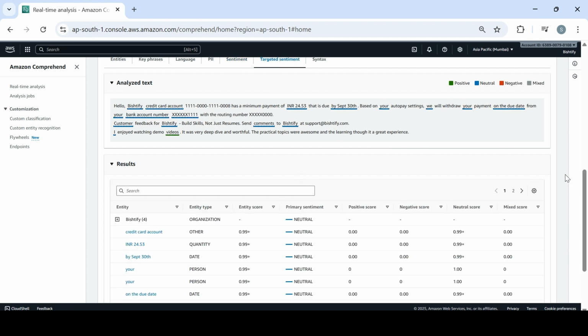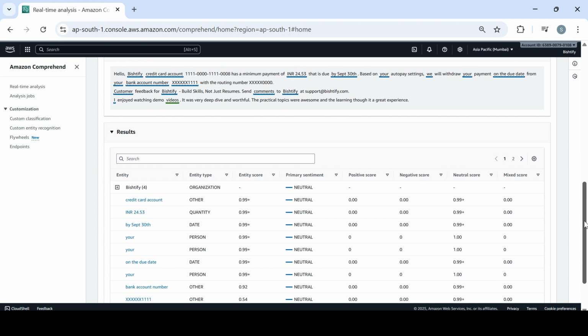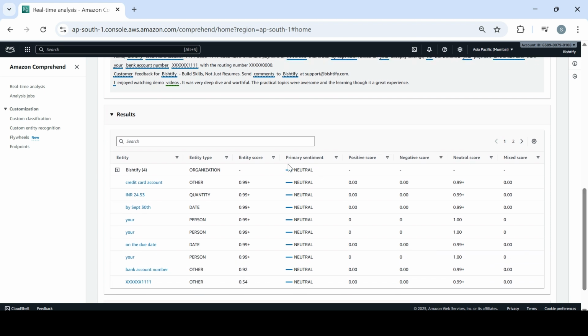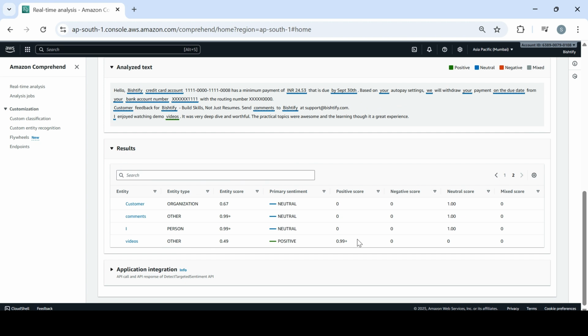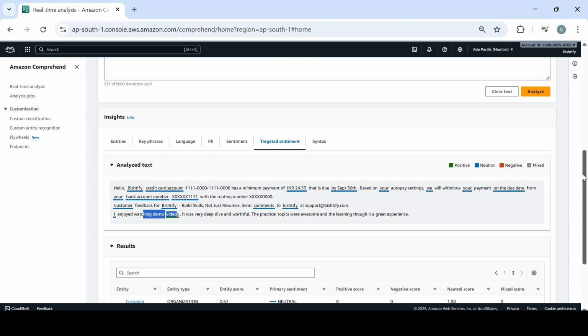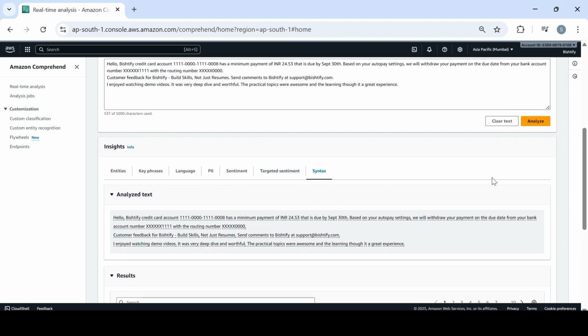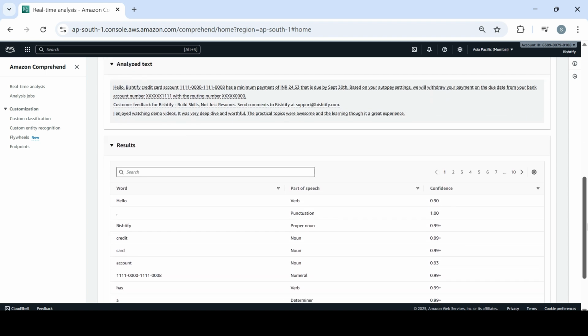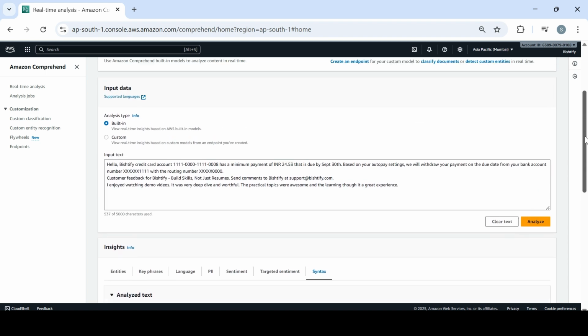And for targeted sentiment, it has picked up what is the credit account number, neutral. It can go up to detailed information on the sentiments. These are the neutral ones. And if I go into the next page, this is videos, another, and this says positive. So demo videos, I enjoy demo videos, right? So this is counted as a positive thing. So that's the great part. That's the reason why we use Comprehend.